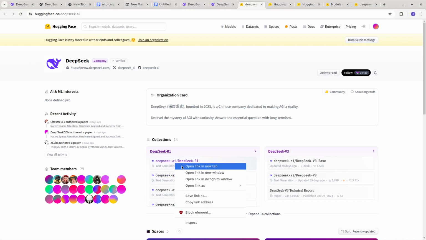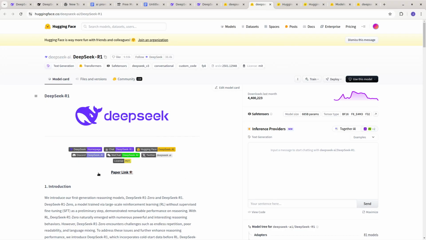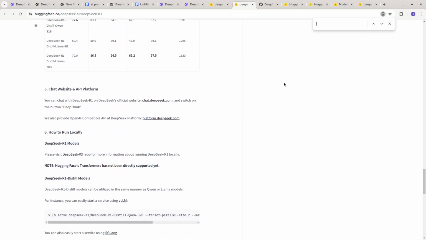So if you really want to learn or even modify their code or even read their paper, they give away a lot of how the technology works, which is really incredible. So you can go to their Hugging Face page. Also, they have it on GitHub. Let's see where the GitHub page is.